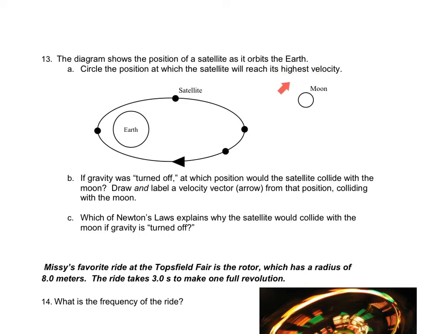So we saw this in the digital lab. As the Earth in the lab moved closest to the sun, the amount of force acting on that Earth increased, and as a direct result, the velocity increased as well. So this satellite is going to have the highest velocity when it is closest to the Earth. So here's where it moves the fastest.